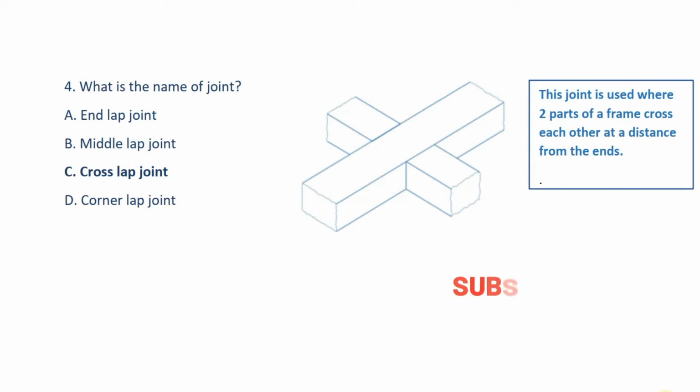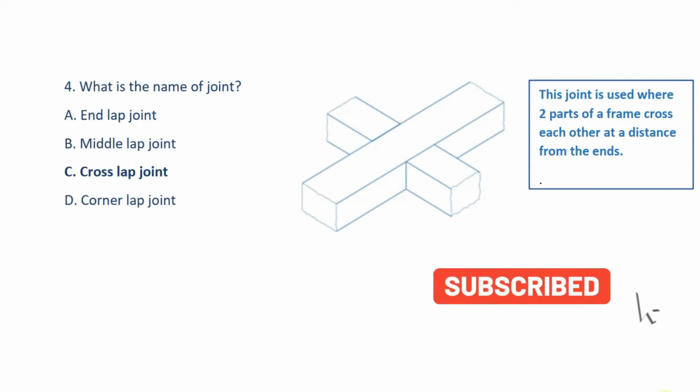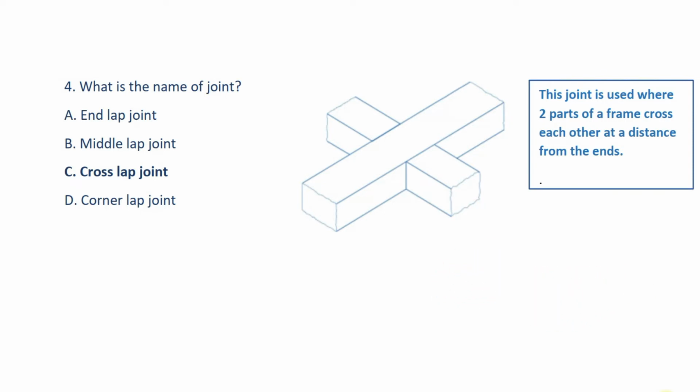Question number 4. What is the name of joint shown in the picture? Answer option C, cross lap joint.